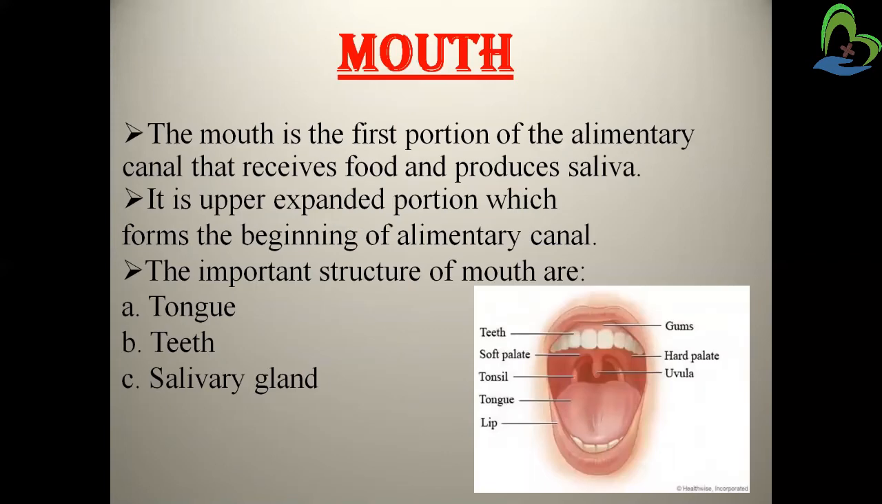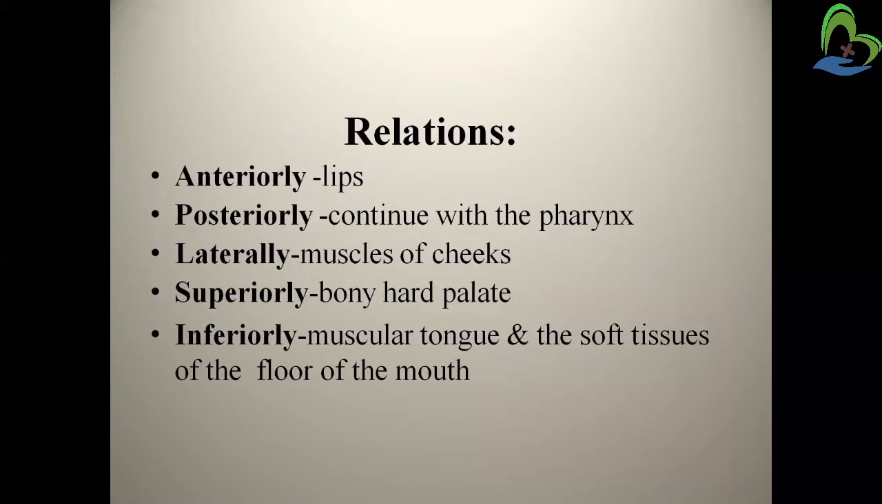So, the first organ of the digestive system is the mouth. So, we will learn about the mouth. The mouth is the first portion of the alimentary canal that receives the food and produces the saliva. It is the upper expanded portion which forms the beginning of the alimentary canal. The important structures present within the mouth are the teeth, tongue, and the salivary glands.